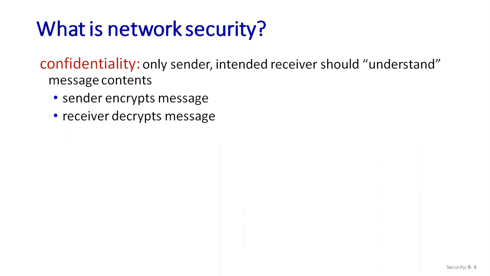We take care of these mechanisms by applying some algorithms, which I told you: the DES algorithm, AES algorithm, RSA algorithm, and Diffie-Hellman exchange algorithm. We utilize all these algorithms for providing confidentiality in network security.